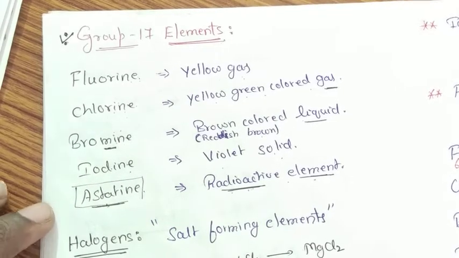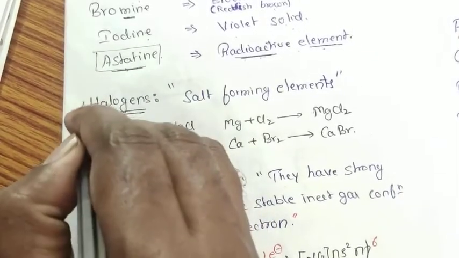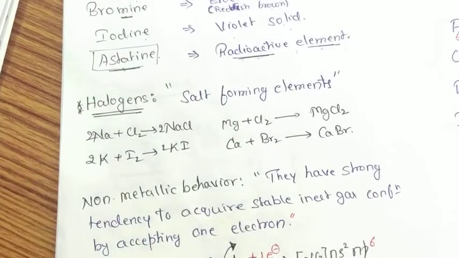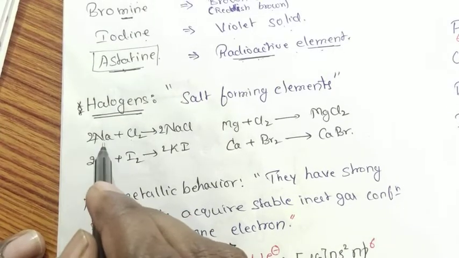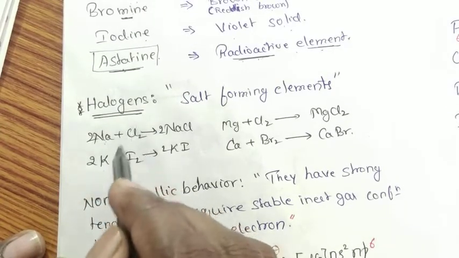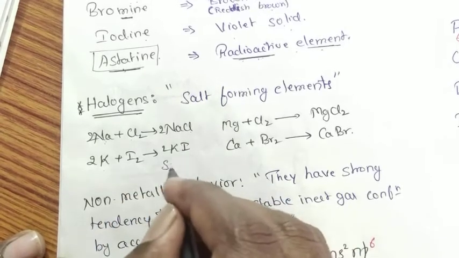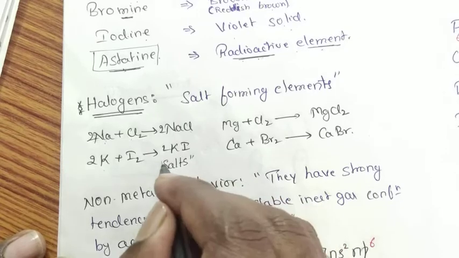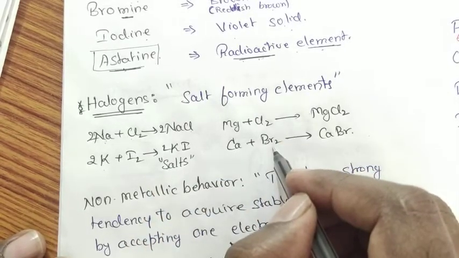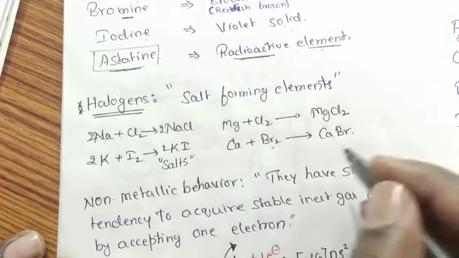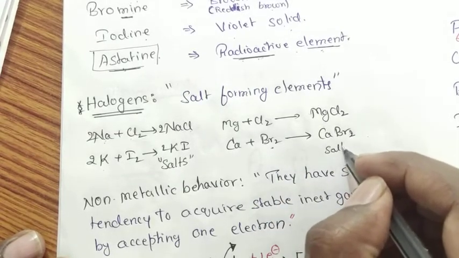violet solid. Then coming to the next concept, halogens. Group 17 elements are also called halogens. For example, when first group elements such as sodium or potassium are made to react with chlorine, bromine or iodine, it involves the formation of salt. Or when second group elements are made to react with the group 17 elements except astatine, here also it involves the formation of salt.